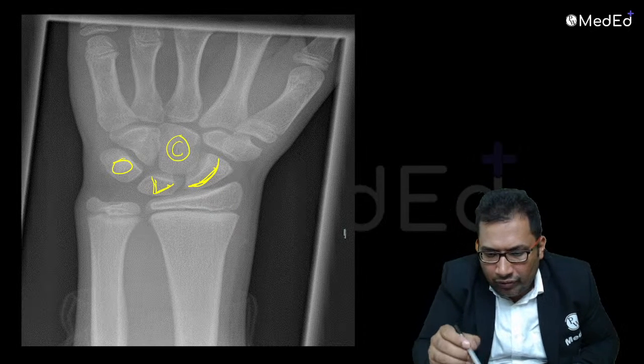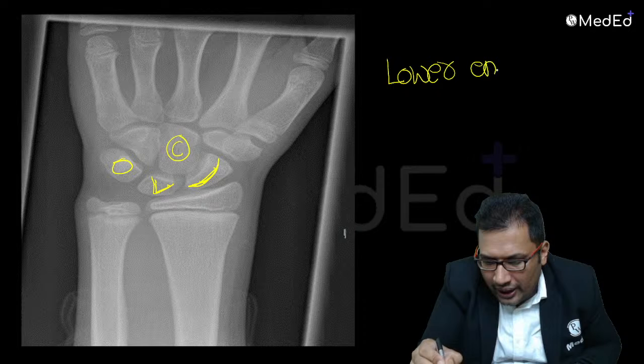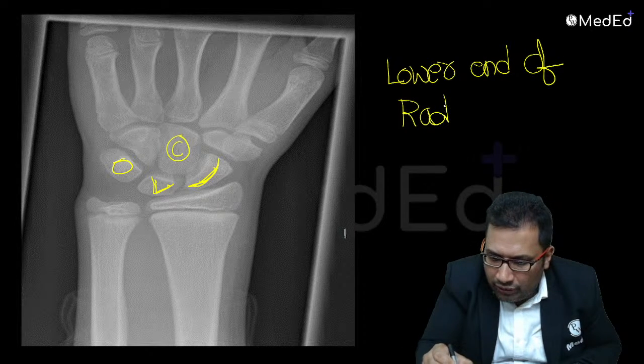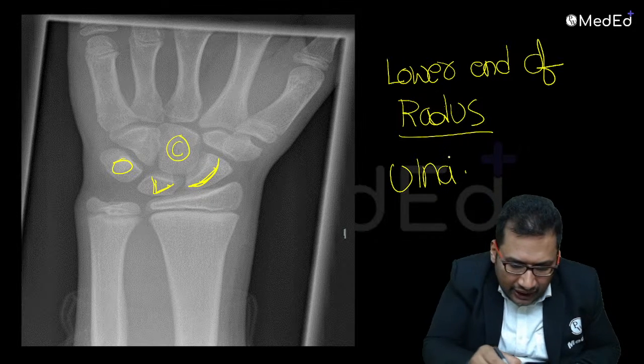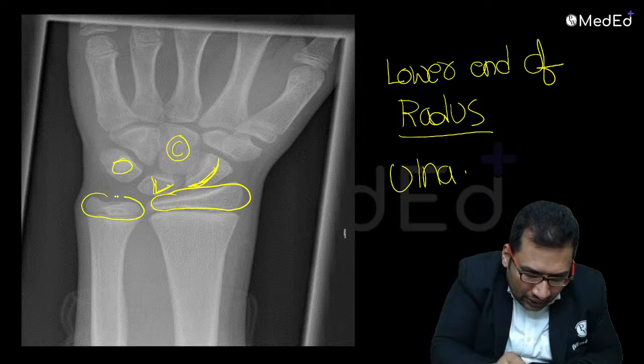Anyone, when lower end of radius appears, can anyone guess? Lower end of ulna, when is it going to appear? You can see here the lower end of radius, and this is lower end of ulna. R for radius, U for ulna.